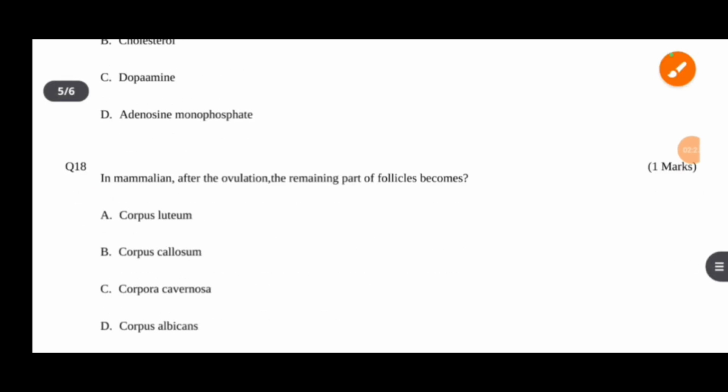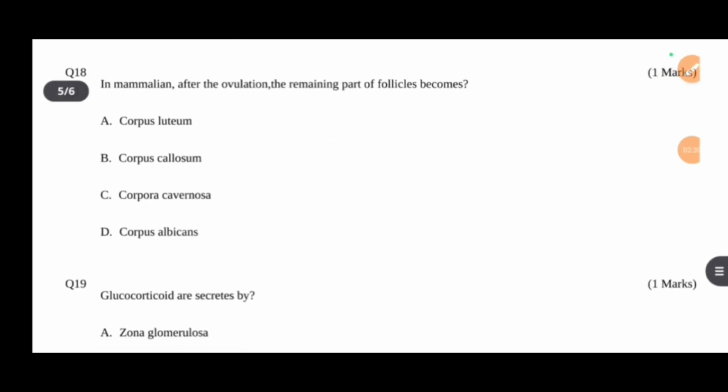So next question is, in mammals, after the ovulation, the remaining part of the follicle becomes A corpus luteum, B corpus callosum, C corpora cavernosa, and D corpus albicans. Option D is the right answer.